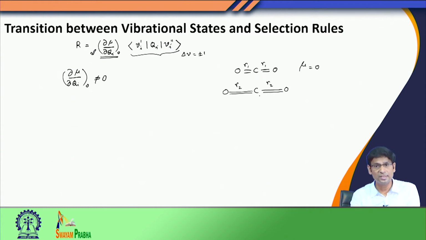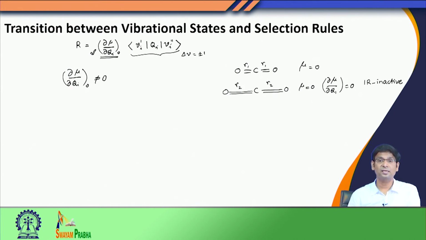So, when I carry out this particular vibration, I see that in this case also mu is 0, and therefore, d mu, the change of dipole moment with respect to this normal coordinate, call it q1, is also 0. So, this kind of vibration will not absorb infrared radiation and show any transition. So, this mode is IR inactive.